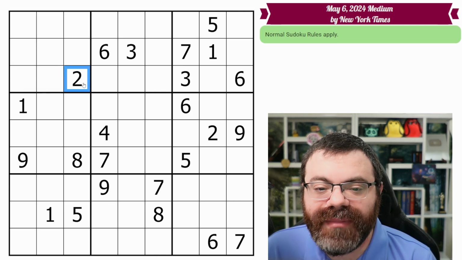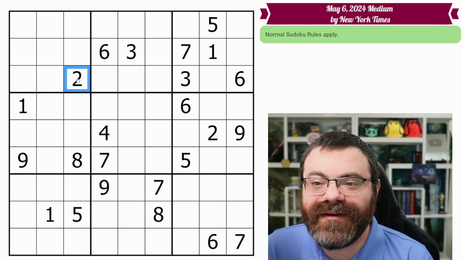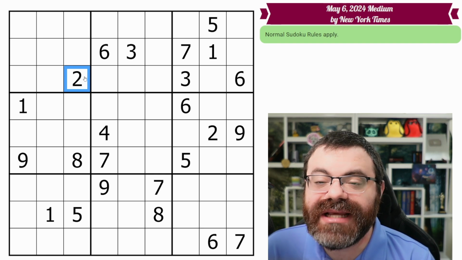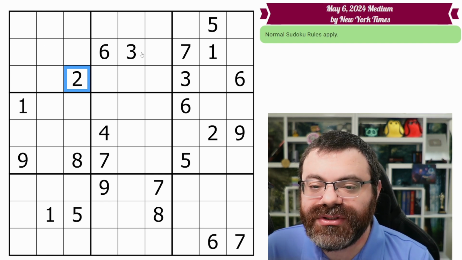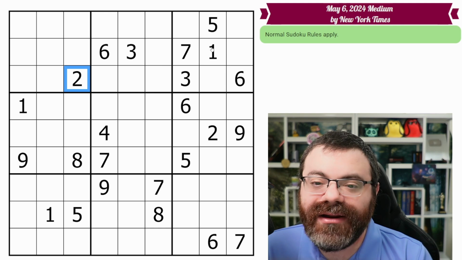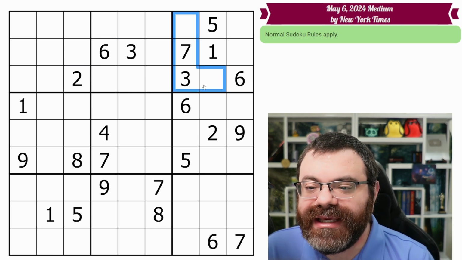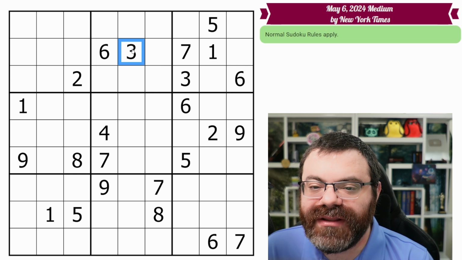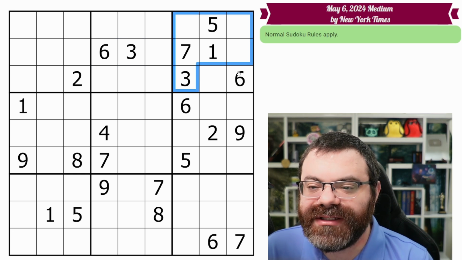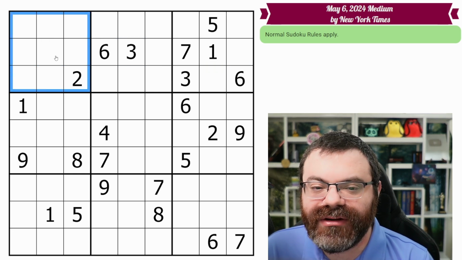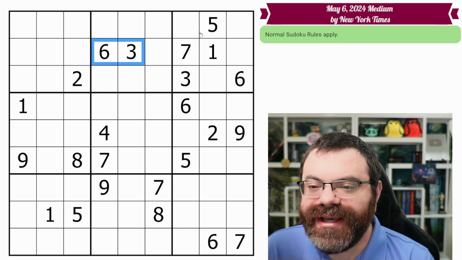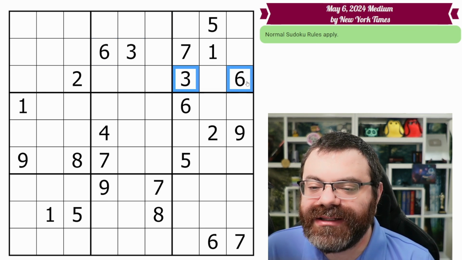So I'm going to start with the box that has the fewest givens, which happens to be box 1 here. So it just has a 2 in it. So I just need to look at box 2 and box 3 for a 2. I don't see it, so that's 2 out of our 3 comparisons already done. Now, between these 2, I'm going to pick the one with the fewer givens. I'm going to think about 3 and 6 and see if they're in this box. I already compared against this one over here. I don't have to look at it. So 3 and 6 over here, I have a 3 and a 6.